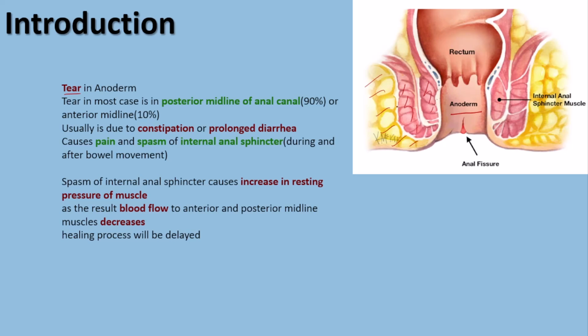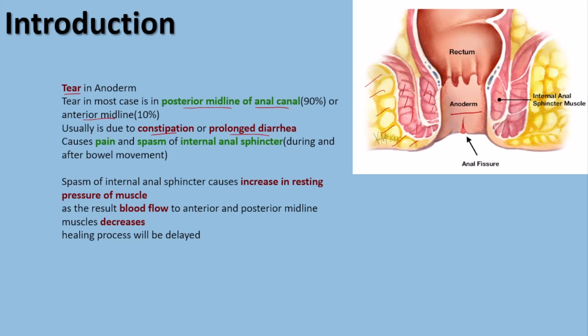So in case of anal fissure, we are going to have a tear in the posterior midline of the anal canal in the anoderm part, but also patients can have a tear in the anterior midline, but this is less common than posterior midline. Another point is that usually this group of patients who are suffering from anal fissure are chronically constipated, but they can also have prolonged diarrhea and develop anal fissure.